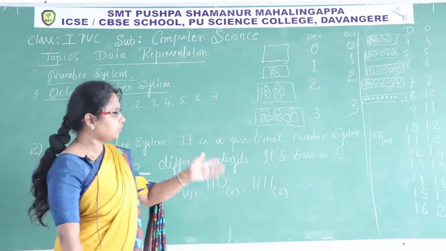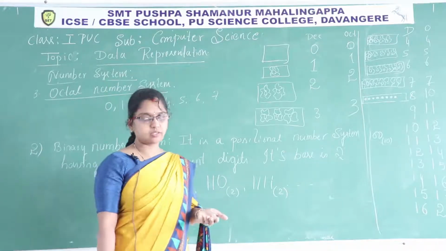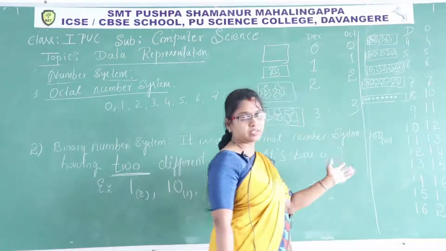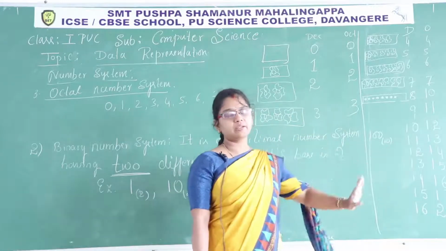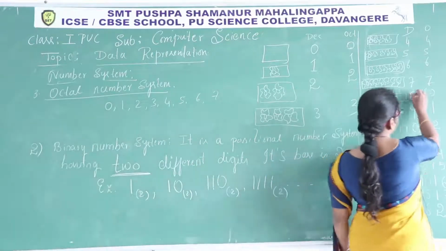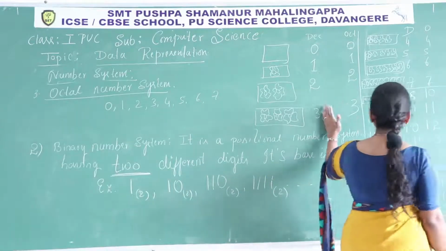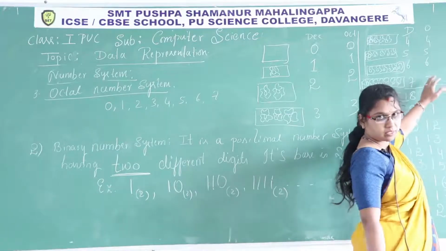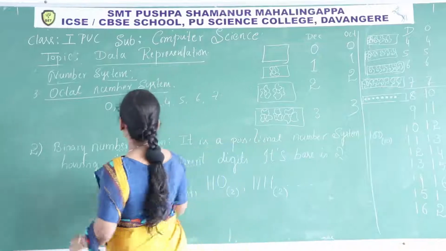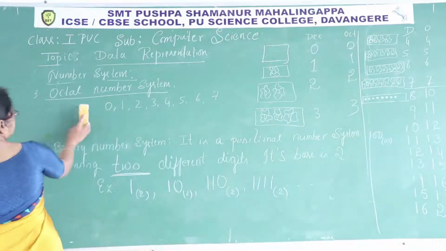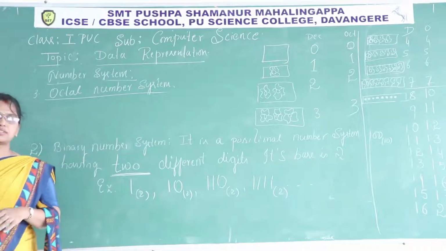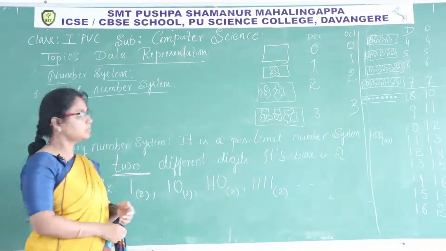Further we will learn those conversions. Right now I explained how the numbers differ in decimal and octal number systems. Up to 7, decimal and octal numbers seem the same. That's why we must write the base of the number system. I hope you are understanding the difference between decimal number and octal number.